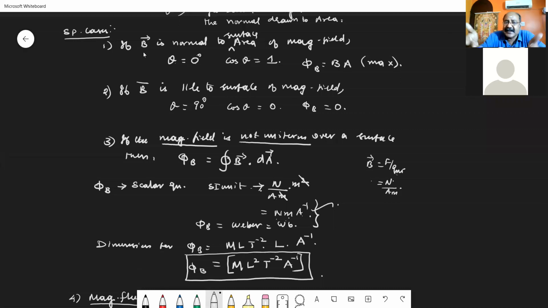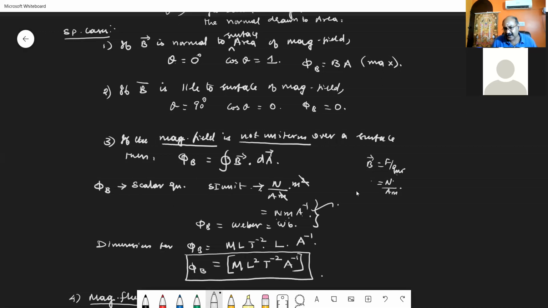If you are considering a uniform magnetic field, then only you can get this formula: phi B equal to B vector dot A vector. If the magnetic field is not uniform, then when I am considering the closed surface inside which it is not uniform, we have to integrate that equation over the closed surface. So phi B is equal to the closed integral of B vector dot dA vector.